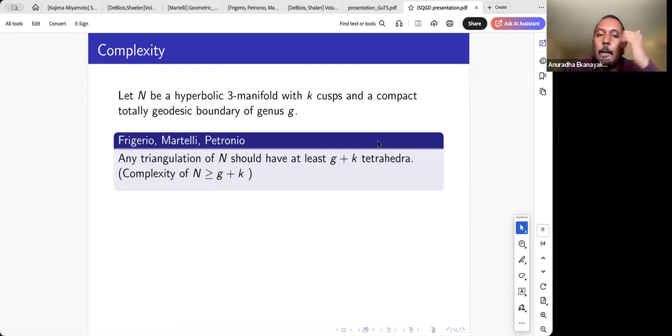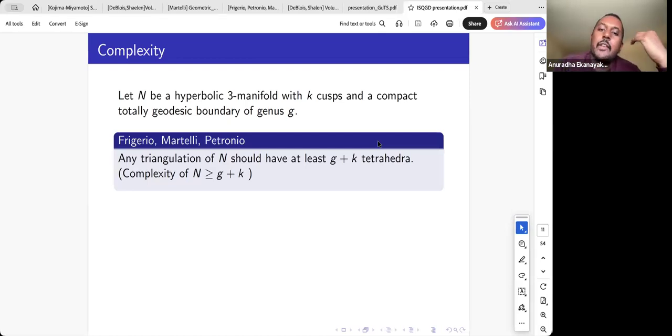Right. So we have the geometric block. Now the next question is, given a manifold, how many of these pieces do we need to construct it? Like, what's the minimum number of tetrahedra in a triangulation? This is also equivalent, for these kinds of manifolds, to the notion of complexity of a manifold in the traditional sense.